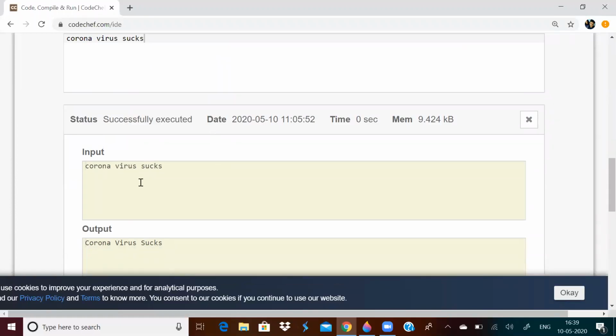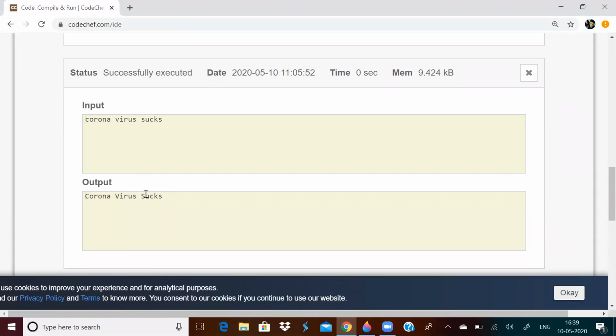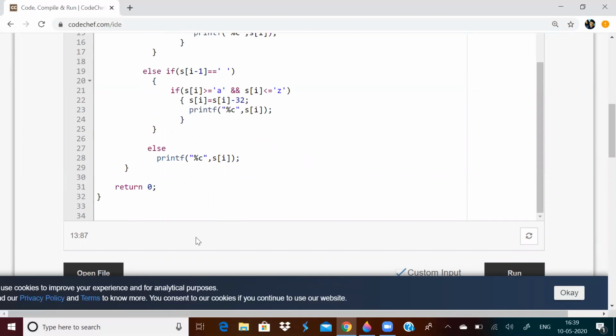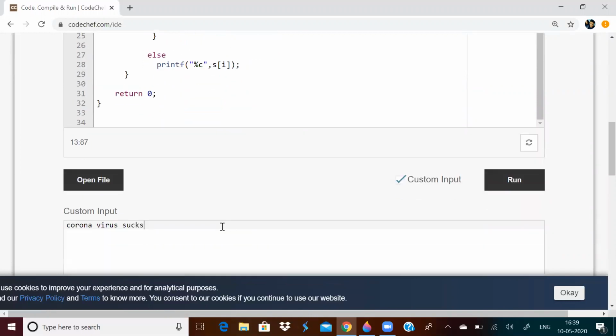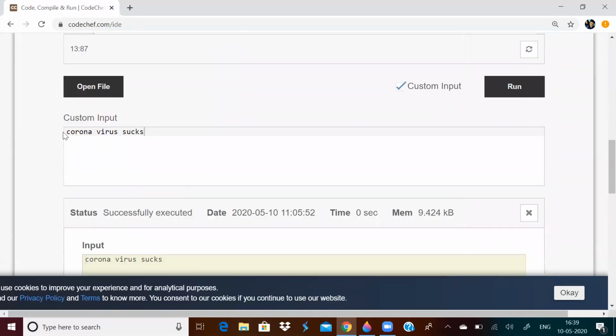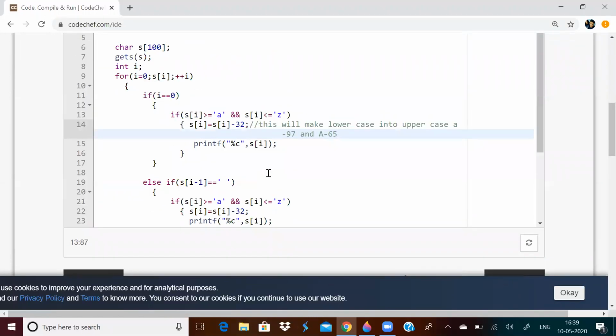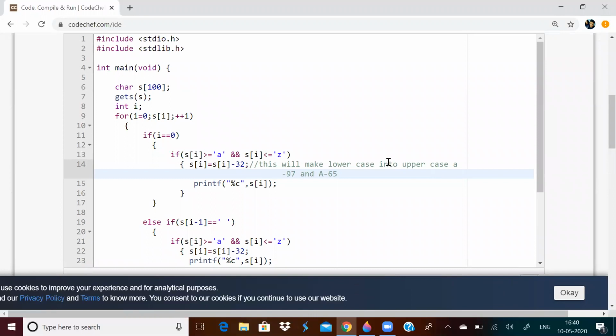You can see that all the first letters of the words have been capitalized. So this is how you capitalize the first letter of every word in a sentence. So I hope you understood now, and I hope the video quality is much better.